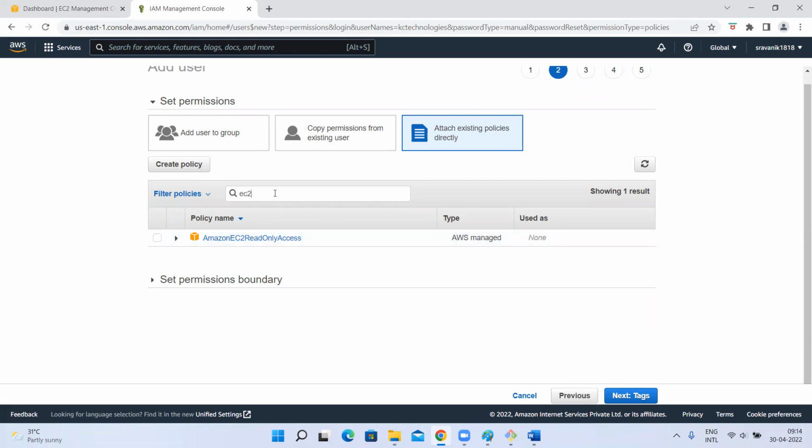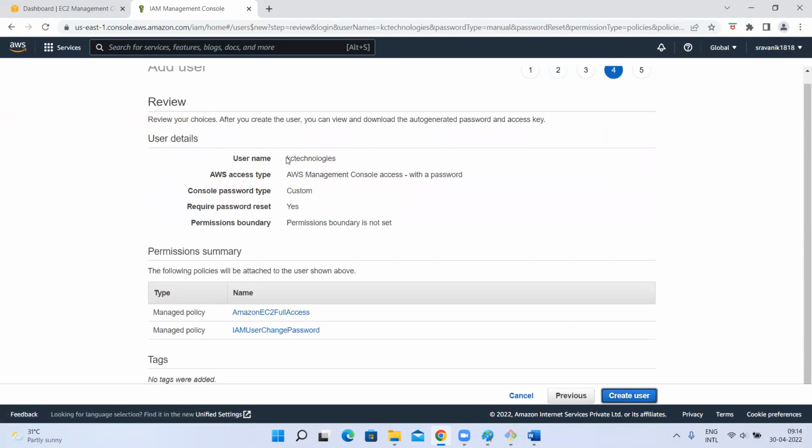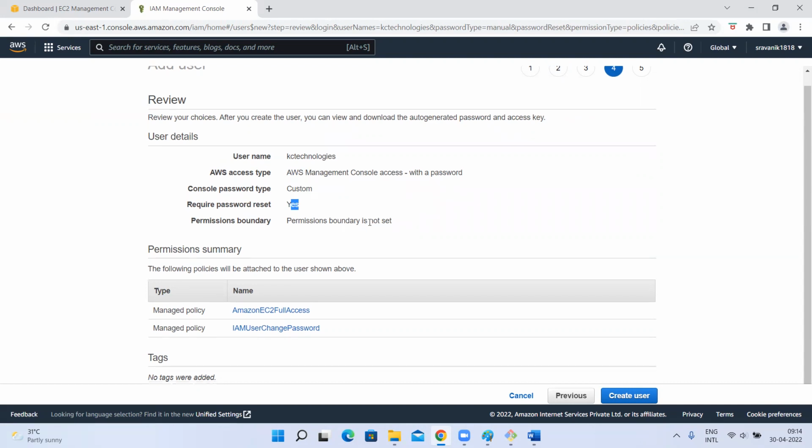EC2 full access I'll give. EC2 full access means all access: read, write, complete access. So let me give this for now. Next, tags. I'm not giving any tags. Review. So I'm creating a user called KC Technologies with console access, only console access, with a password I'm giving. The password is a custom password, required password reset: yes. Immediately on login, it will ask to change the password. Permission boundary, what is this? I'll see later. EC2 full access I'm giving. Done.